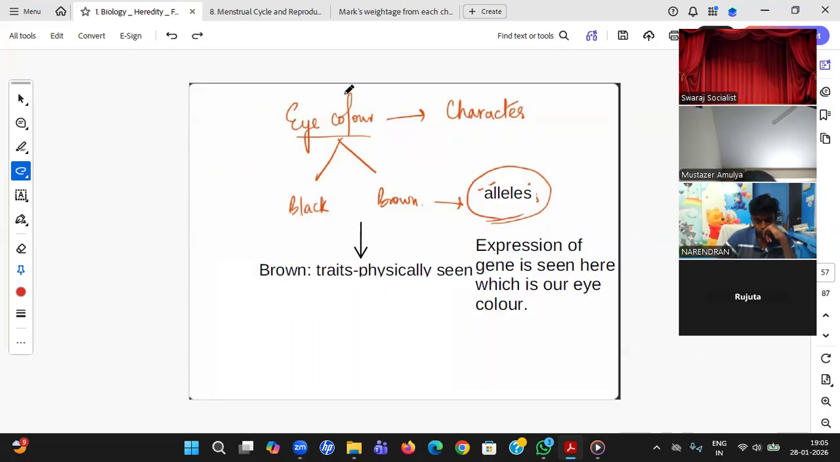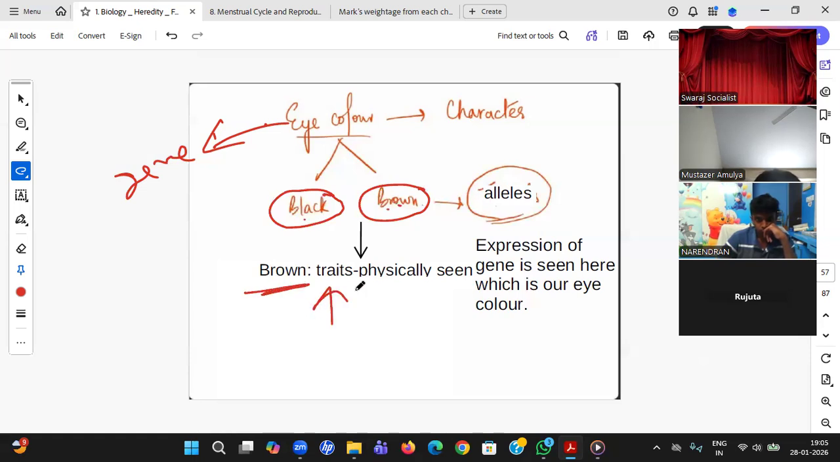Yeah. So you all understood the formation of my eye is decided by the gene. So you can take the character is nothing but gene. And again, in the gene, we have different codes. So in my father's gene it is black code, in my mother's gene it is brown code. Those are alleles. From these two, finally, if I am produced with a brown eye, those are traits, physically seen. Or you can also say expression of gene is seen.